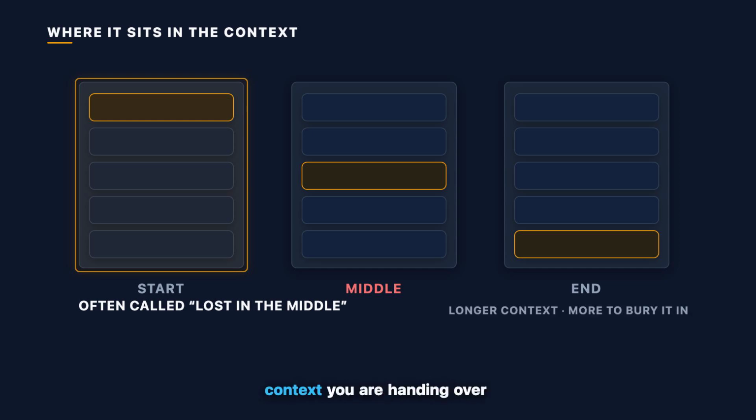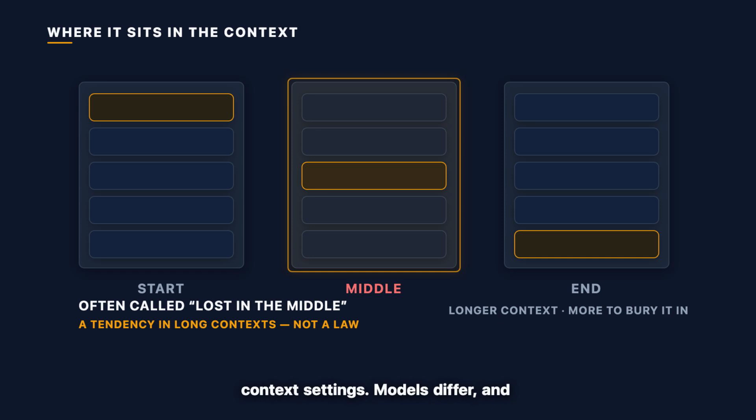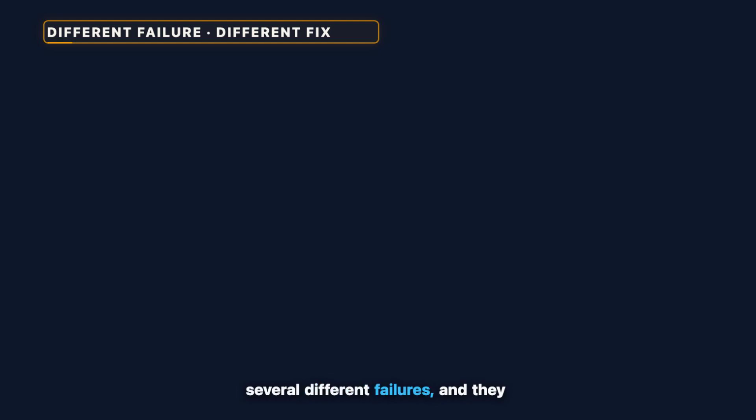So once the context you are handing over is long enough, the same evidence in a different position may produce a different answer. This is not a law. It showed up in long context settings, models differ, and it may not appear in what you are building. But it means retrieval can return the right passage, and the model can still fail to use it. So what helps? Not one fix. This video has shown several different failures, and they have different answers.